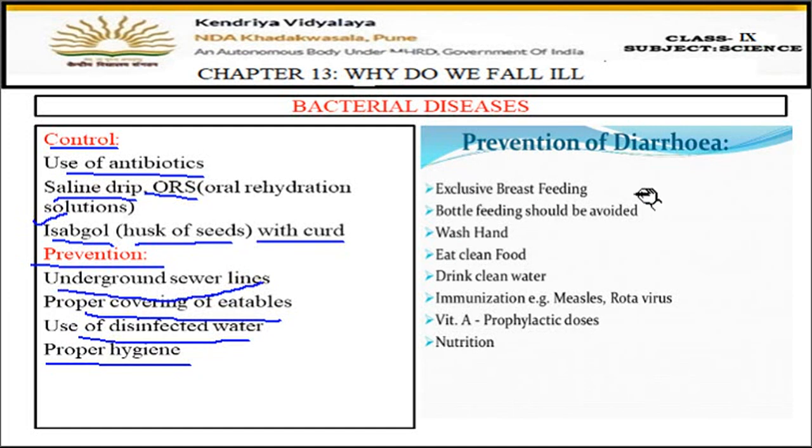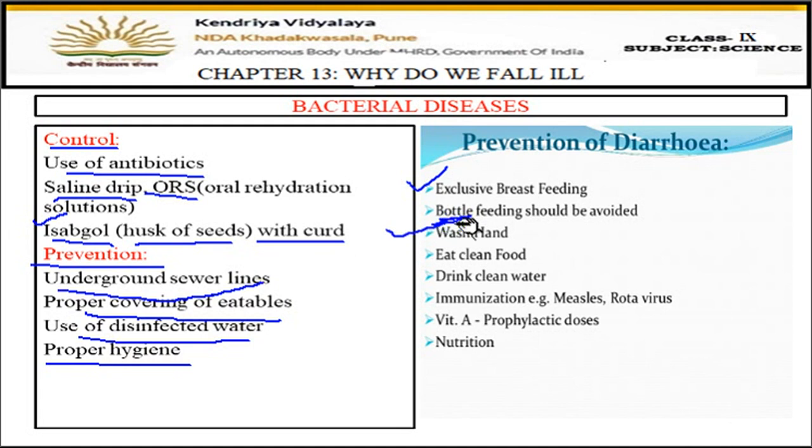So first, exclusive breastfeeding. In case of very small children, they should not be given outside food. The very small children should be exclusively on breastfeeding of the mother, so that can protect them from diarrhea. Then bottle feeding should be avoided, because the bottle is the reason from where the germs can enter inside the body of the baby. So the baby should be fed with a spoon and bowl. With the spoon we can put the milk in the mouth of the child. So bottle feeding should be stopped.